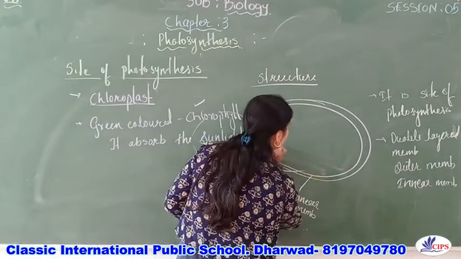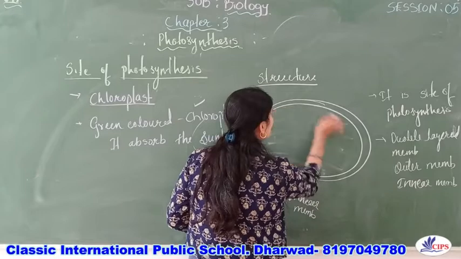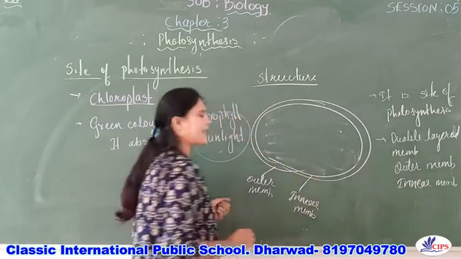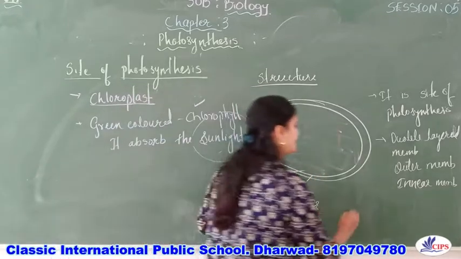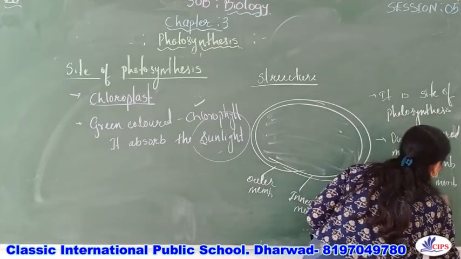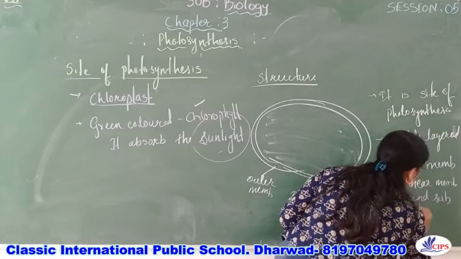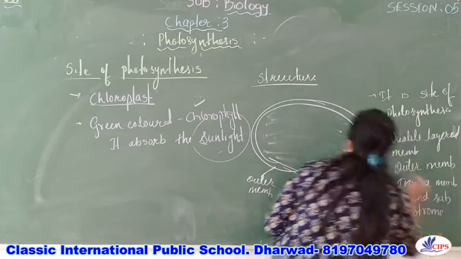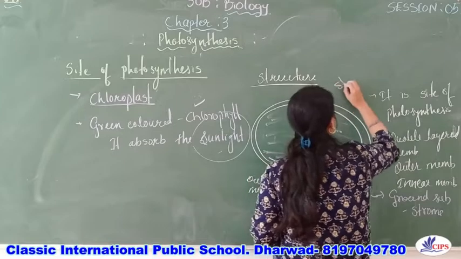A ground substance like this, and this ground substance is called stroma, right? So all of this is called what? Stroma.